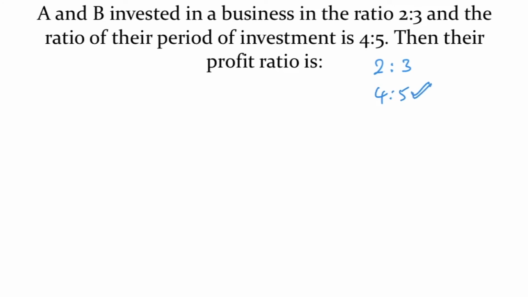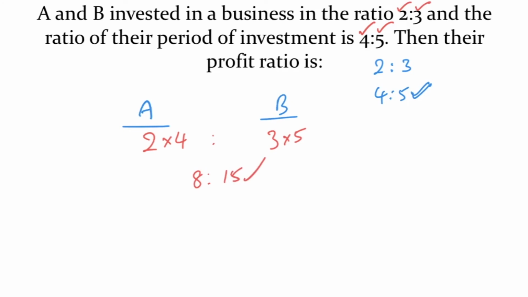That is only given. 2 persons, A and B, their investments are in the ratio 2:3. So A invested 2 rupees, B invested 3 rupees. And time periods, A invested for 4 months, B invested for 5 months. A 4 months and B 5 months. So 8:15 is the ratio in which they share their profits.